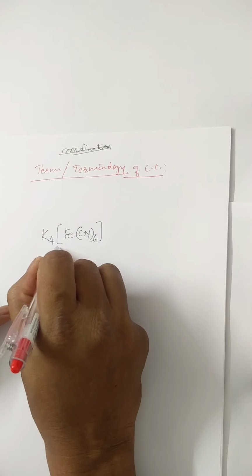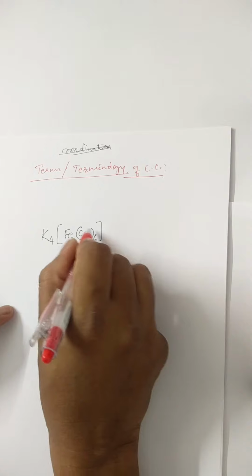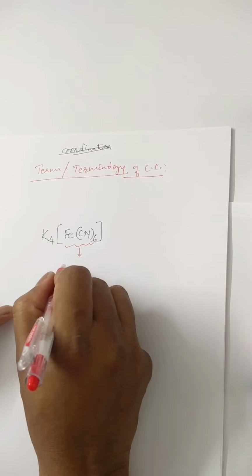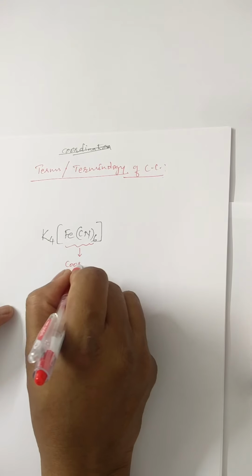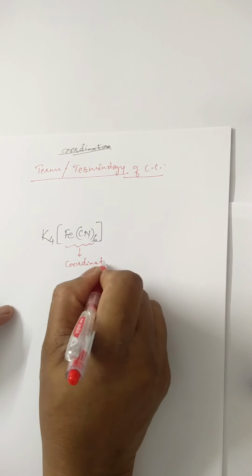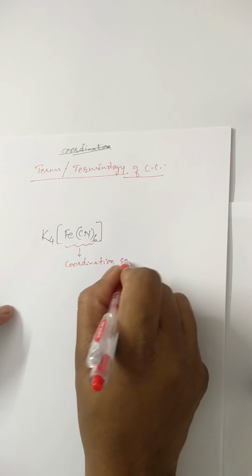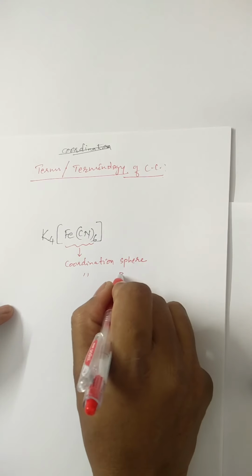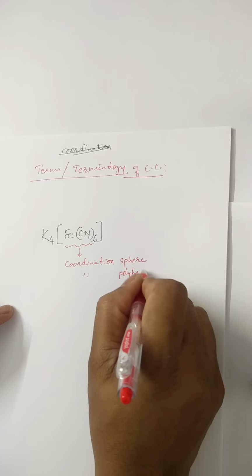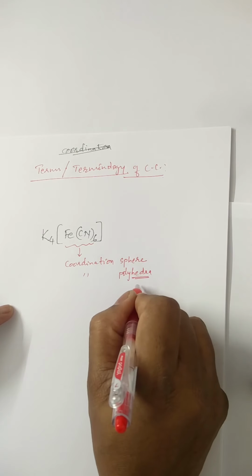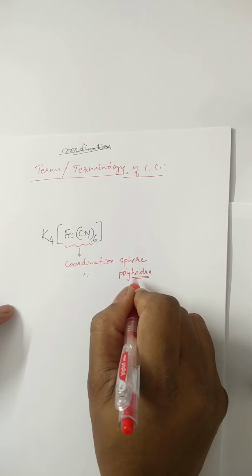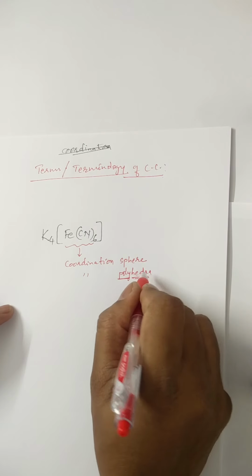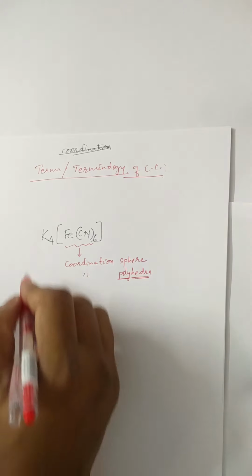The entities which are present inside the square bracket, this entity is called the coordination sphere, or it's also called coordination polyhedra. Hedra is the plural form. Hedron means face, hedra means faces, poly means many faces. Details we'll see later on.